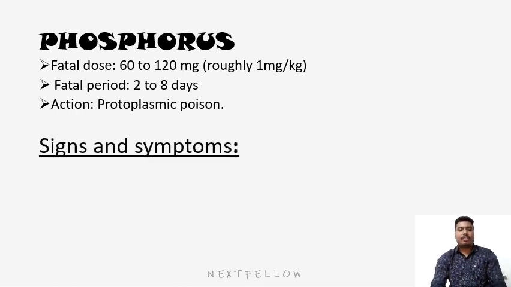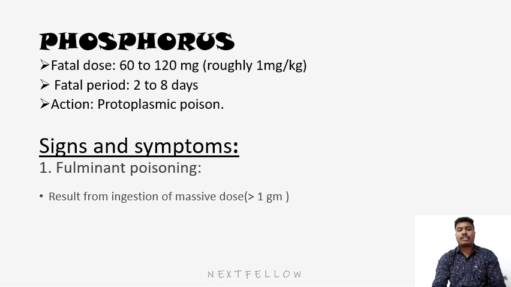The signs and symptoms depend on the amount of poison taken. The first is fulminant poisoning, the second is acute poisoning, and the third is chronic poisoning. Fulminant means a sudden and severe onset. This poisoning occurs from ingestion of a massive dose, greater than 1 gram.